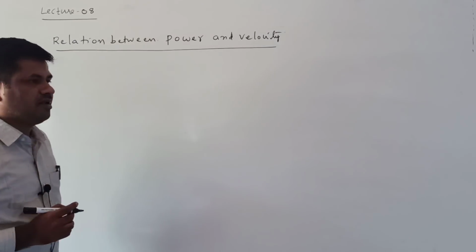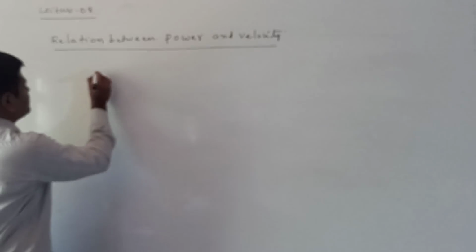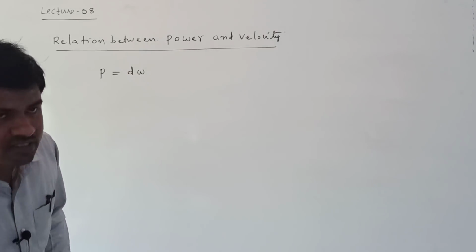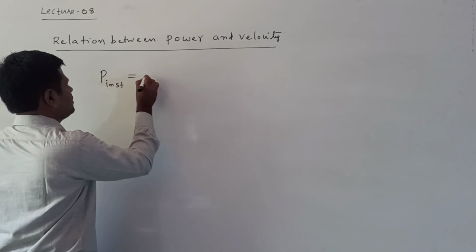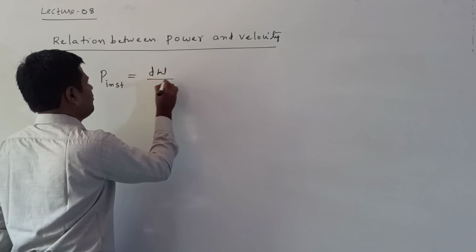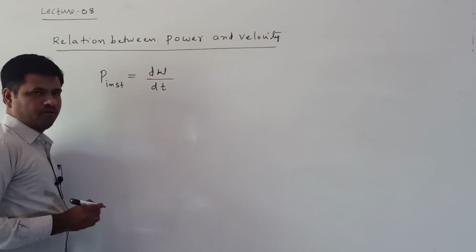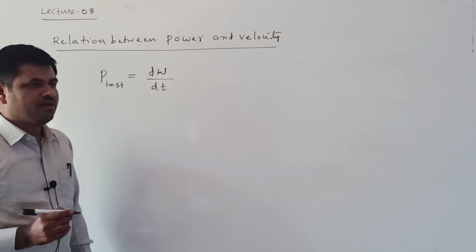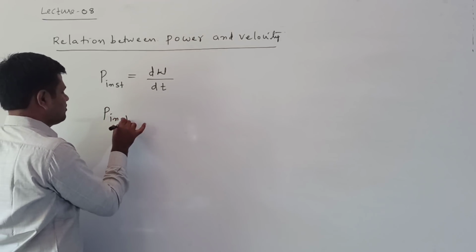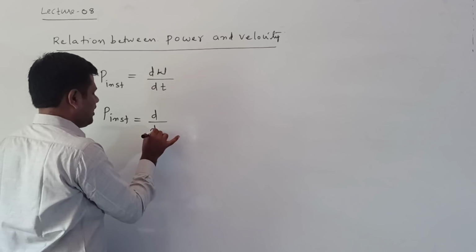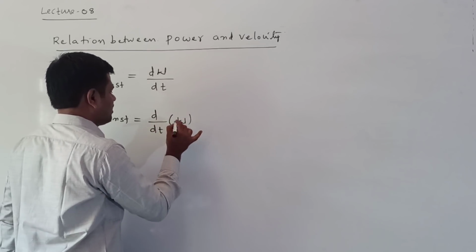Listen carefully. Now power can be written as instantaneous power. I am considering P instantaneous is equal to dW by dt. We already know this formula. Now I am writing P instantaneous is equal to d by dt of work.